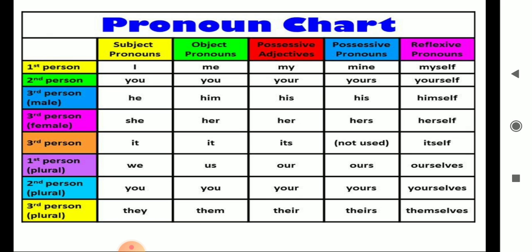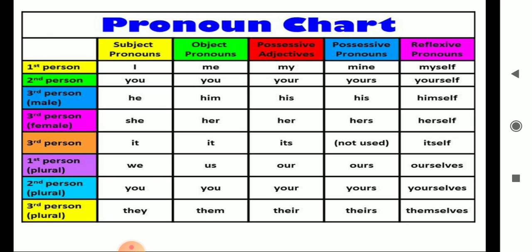So here's an example. Shobha always loves dancing. She wants to go to dance school. In the above example, the word she replaces the noun Shobha. So the word she is a pronoun. So the subjective pronoun. A subjective pronoun is a personal pronoun that is used as the subject of a verb. And I told you the examples.